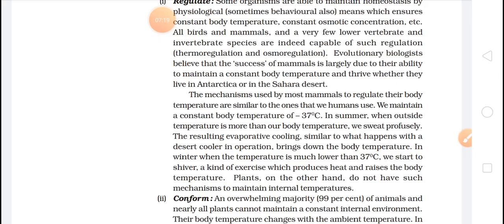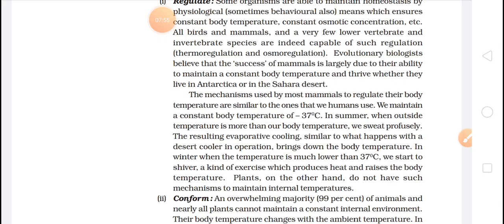Okay, and in winter what is happening? When the temperature is much lower than 37 degrees Celsius, we start to shiver, a kind of exercise which produces heat. Okay, so when we shiver, what is happening? Continuously our hands and legs will move. So when we are doing that, our body generates heat, and as it generates heat, our body temperature rises. So this is how we can maintain our body temperature in both conditions.